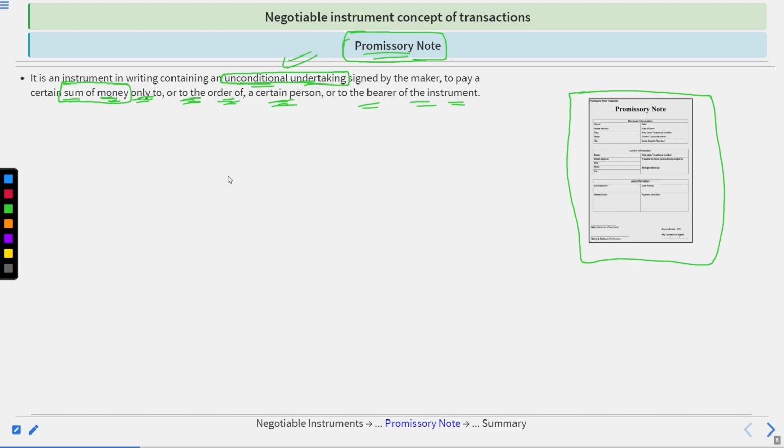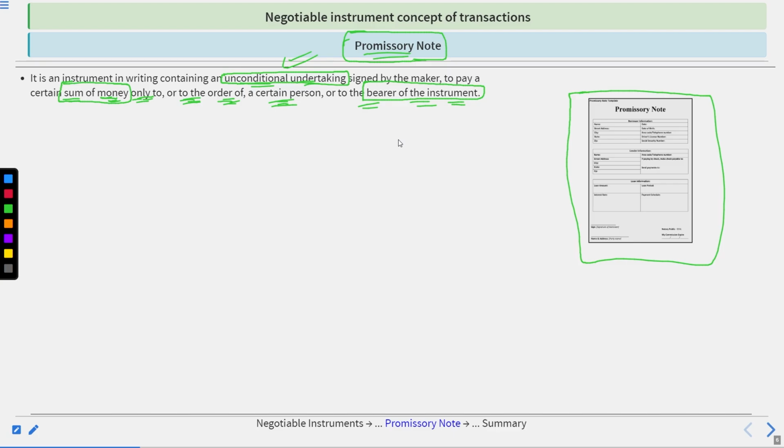The other thing that you can see is the bearer of the instrument. In the first slide, we got to know that basically promissory notes are part of negotiable instruments, and negotiable instruments could be easily transferred from one to another. So Mr. Y may transfer the promissory note to Mr. Z. Mr. X is liable to pay 1 lakh rupees. Okay. And if the promissory note is transferred to Mr. Z, then he will pay this amount to Mr. Z, not Mr. Y. It totally depends upon Mr. Y whether he receives this money or whether he transfers the note to someone else.